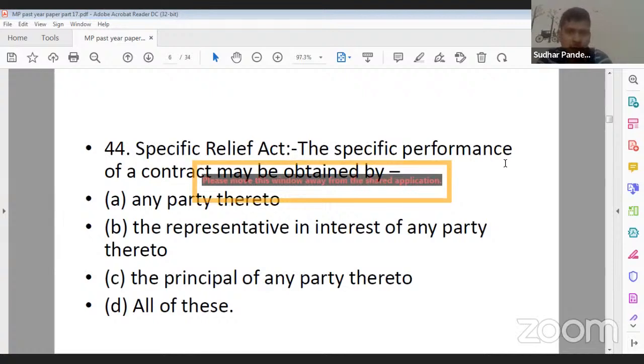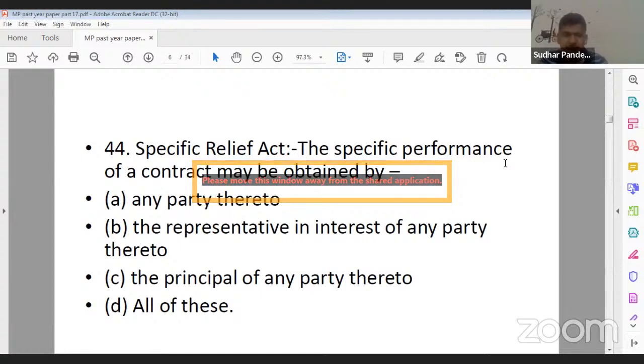Now, the specific performance of a contract may be obtained by option A, any party thereto. Option B, the representative in interest of any party. Option C, the principal of any party thereto. And option D, all of these. So what should be the correct answer?